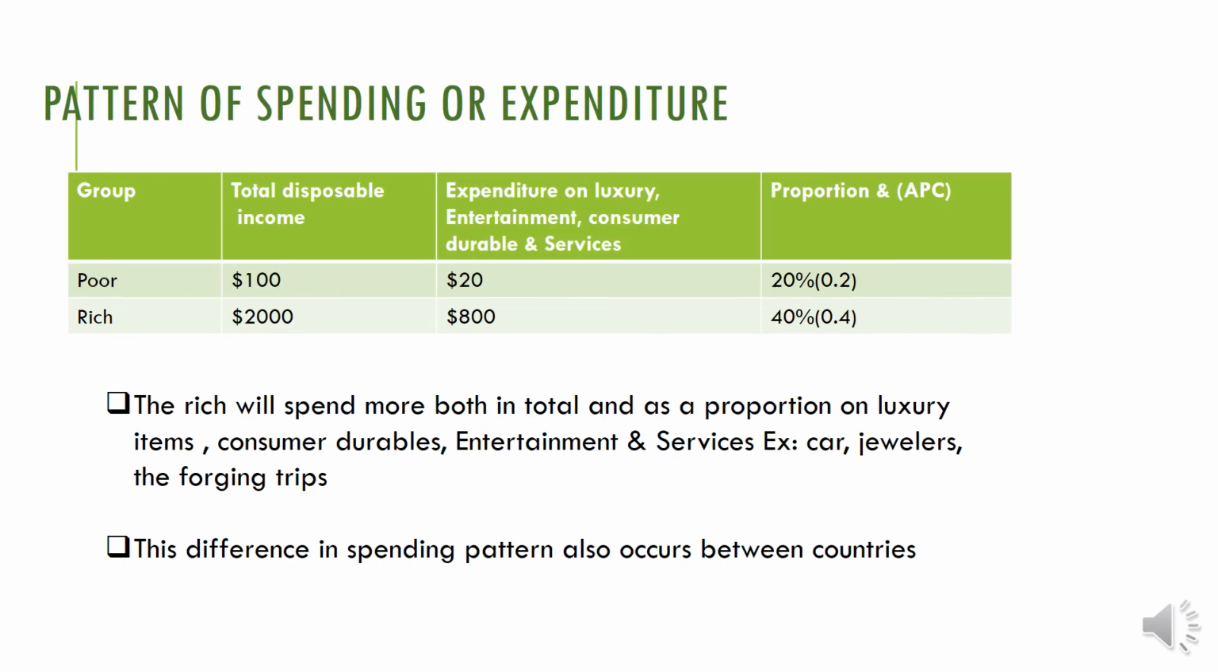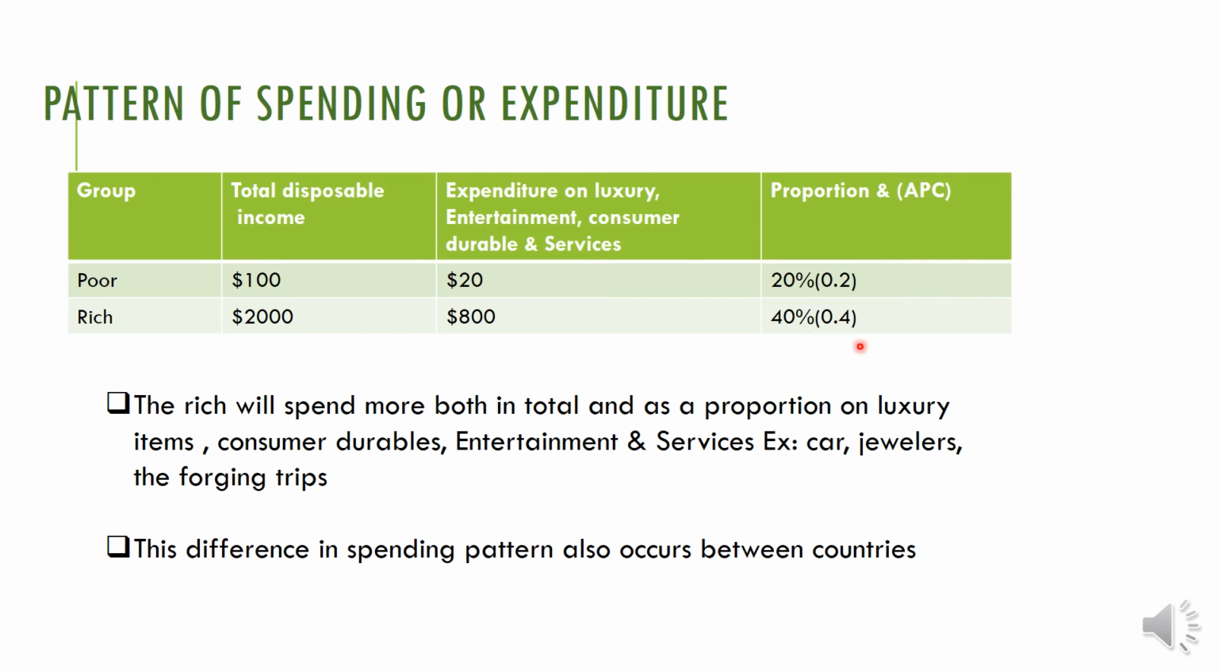Then next, the pattern of spending on expenditure. I am taking the same people, rich and poor. Disposable income is $100 and $2,000. But here, instead of basic necessity, I am taking expenditure on luxury, entertainment, consumer durables and services. Okay, luxury items, like a car, jewelry, foreign trips, that kind of thing. You can see that the rich will spend more, both in total and as a proportion, on the luxury items.